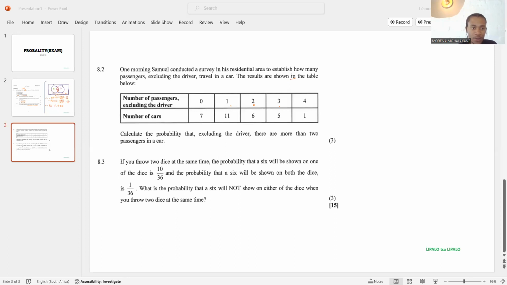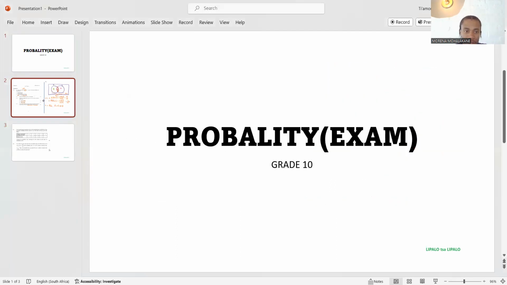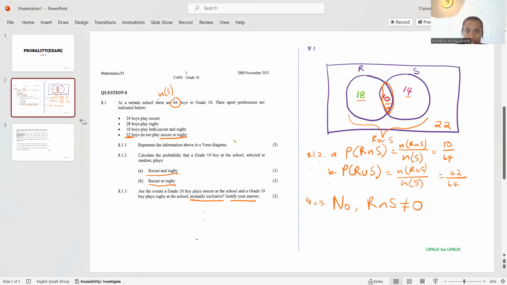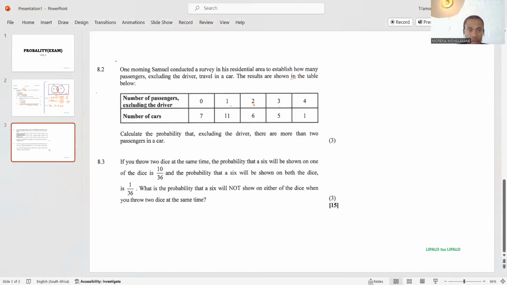Okay. 8.2, continuation from 2015. This is a continuation from this question in 2015, the final. So, you are given, somewhere here. One morning, someone conducted a survey in his residential area to establish how many passengers, excluding the driver, travel in a car. The results are shown in the table.